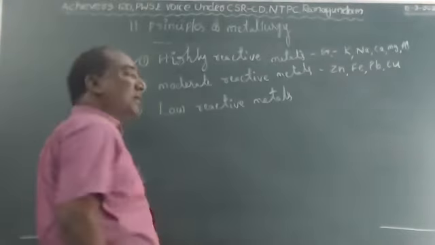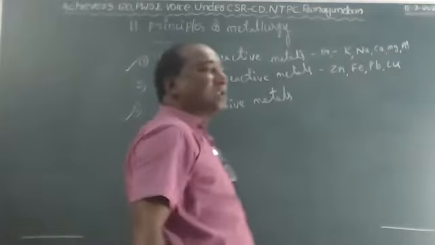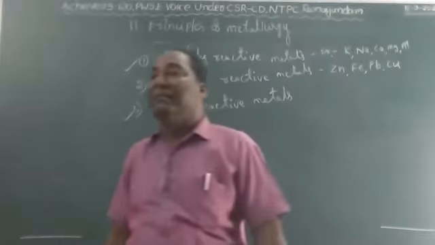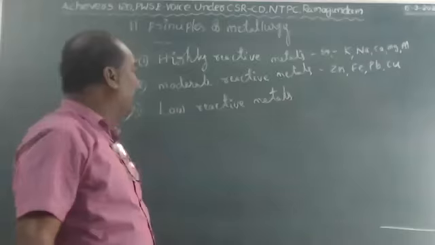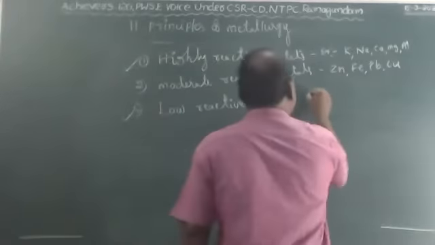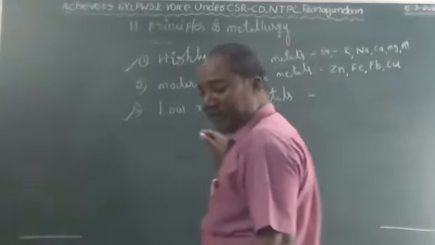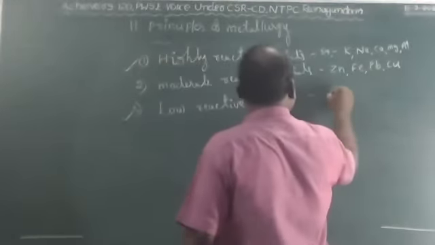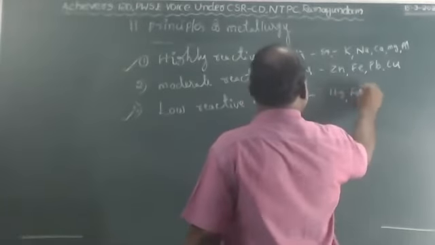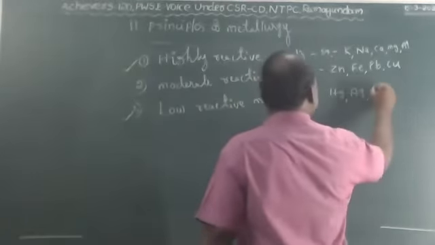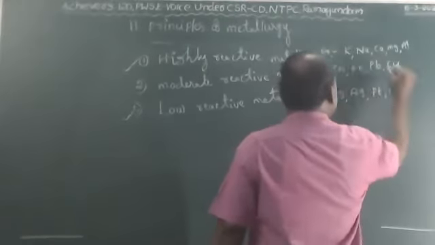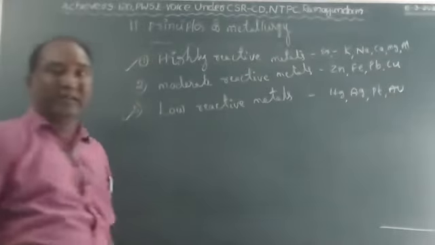Next one, low reactive metal. The reaction takes place in days, months, and years. They are called low reactive metals. Examples of low reactive metals are mercury, silver, platinum, and gold.